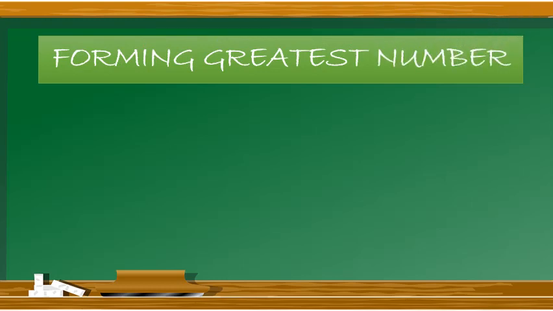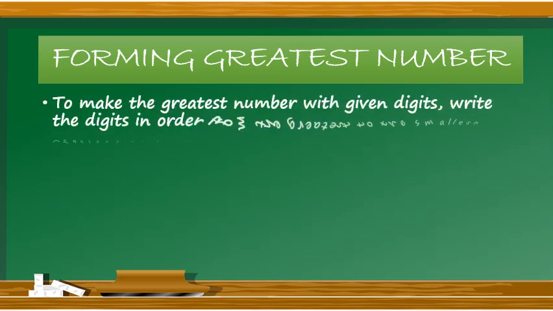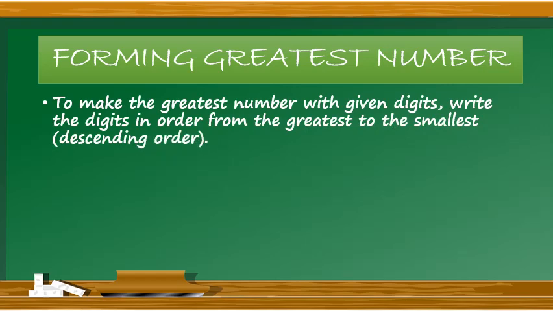Forming greatest number. Now how we can form the largest number out of the given digits. To make the greatest number with given digits, write the digits in order from the greatest to the smallest. Greatest to the smallest means in descending order, from the biggest number towards the smallest number. Then keep equal digits together. If any of the digits is coming equal, then we are supposed to keep those digits together.